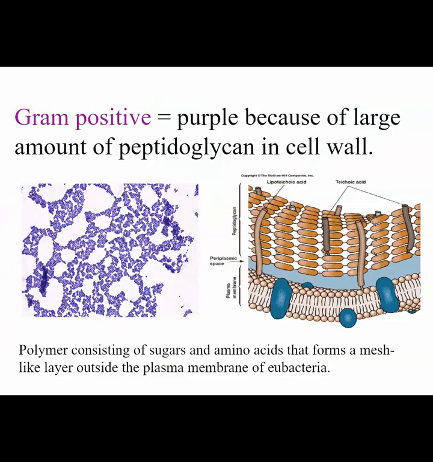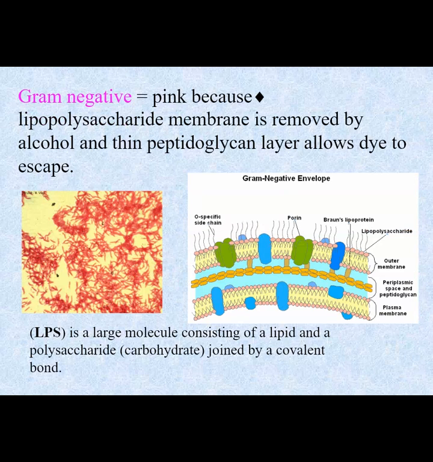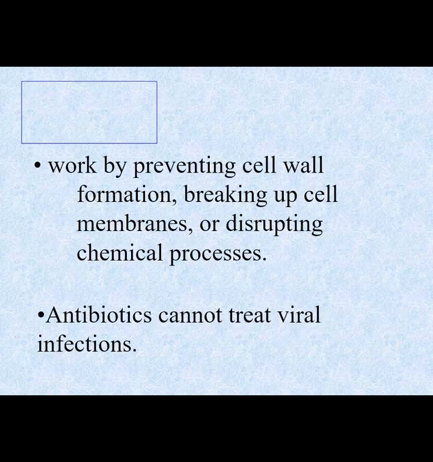Gram-positive: purple because of a large amount of peptidoglycan in the cell wall, a polymer consisting of sugars and amino acids that forms a mesh-like layer outside the plasma membrane of bacteria. Gram-negative: pink because the lipopolysaccharide membrane is removed by alcohol, and the thin peptidoglycan layer allows the dye to escape. LPS is a large molecule consisting of a lipid and polysaccharide carbohydrate, joined by a covalent bond. Antibiotics work by preventing cell wall formation, breaking up cell membranes, or disrupting chemical processes. Antibiotics cannot treat viral infections.